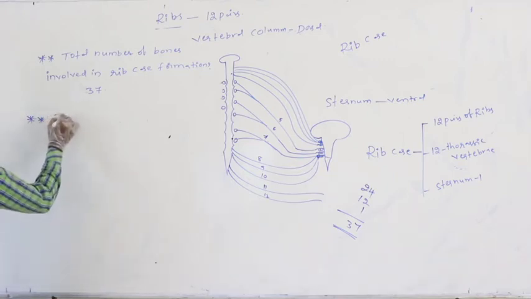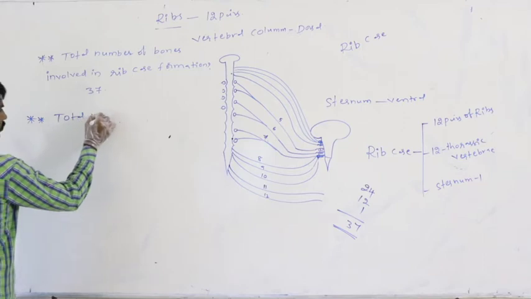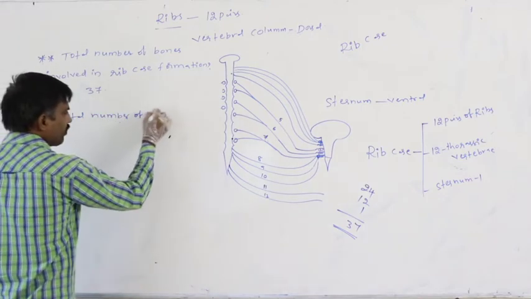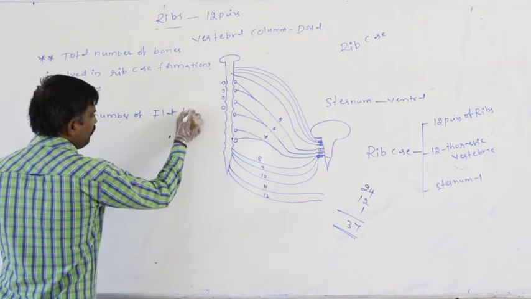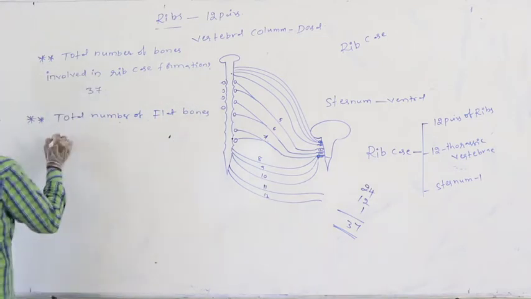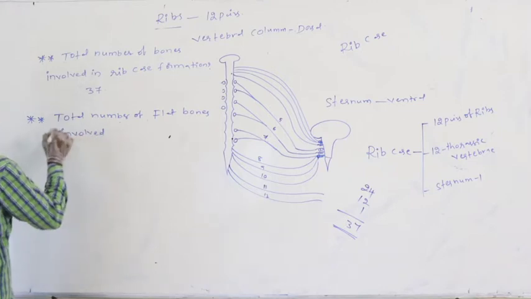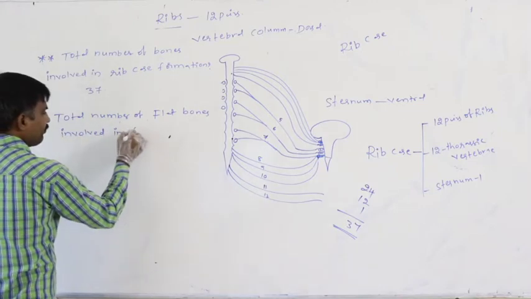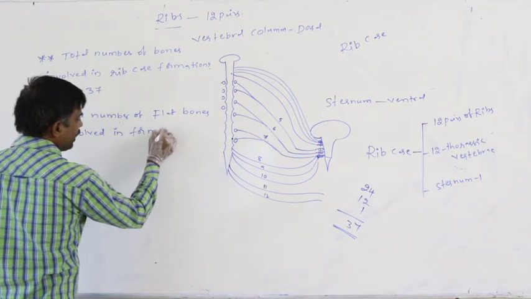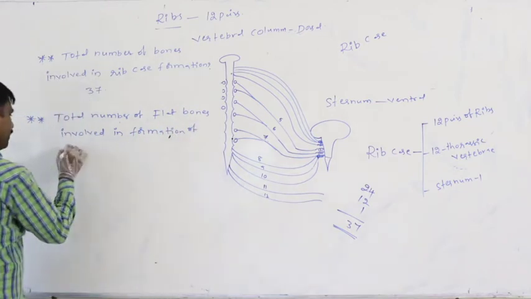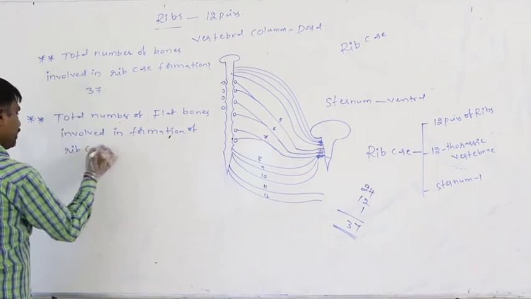Next, the total number of flat bones involved in the formation of the rib case.